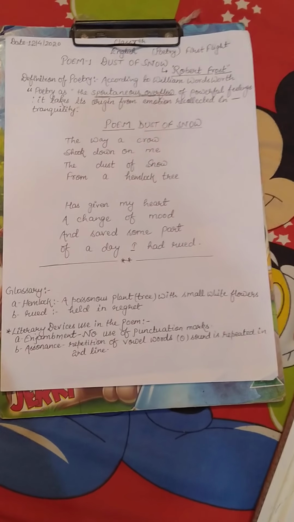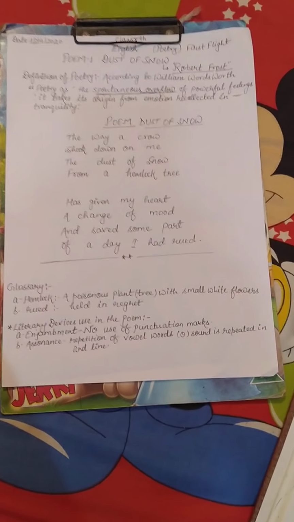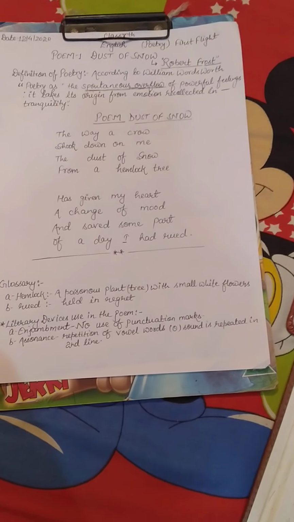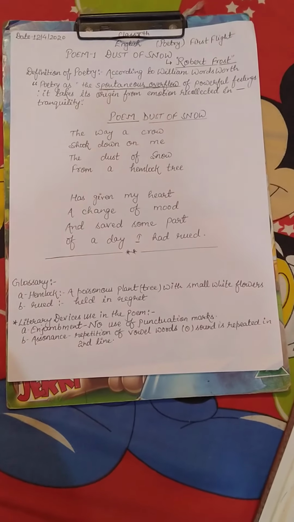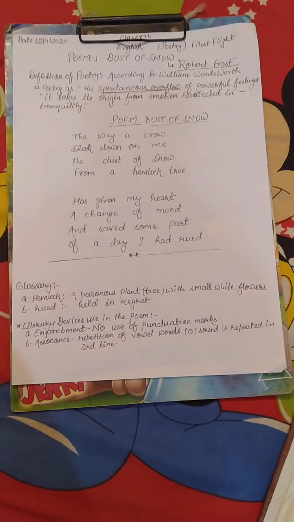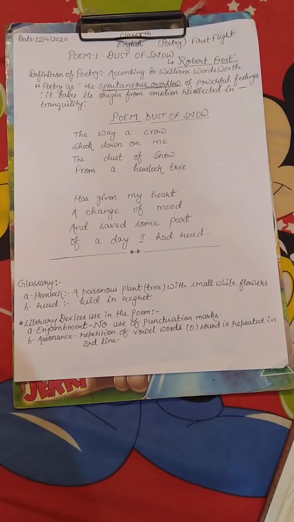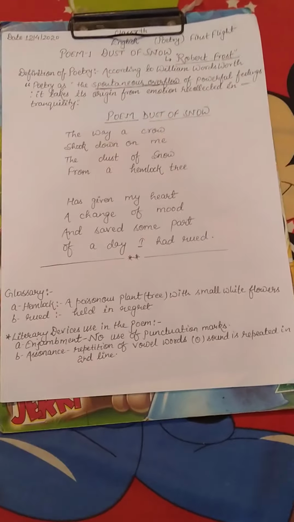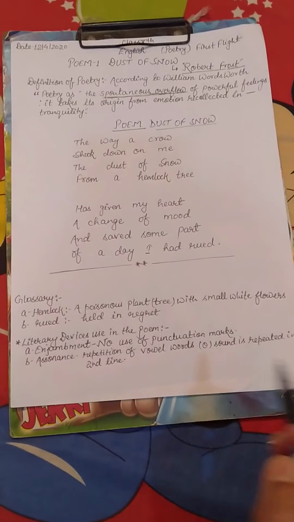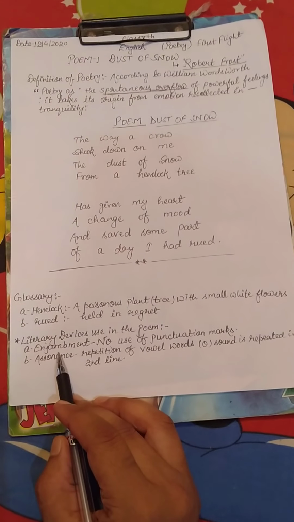This poem is also compared with the darkness, sadness and gloominess of man's life. The poet used many literary devices. The first literary device is enjambment.